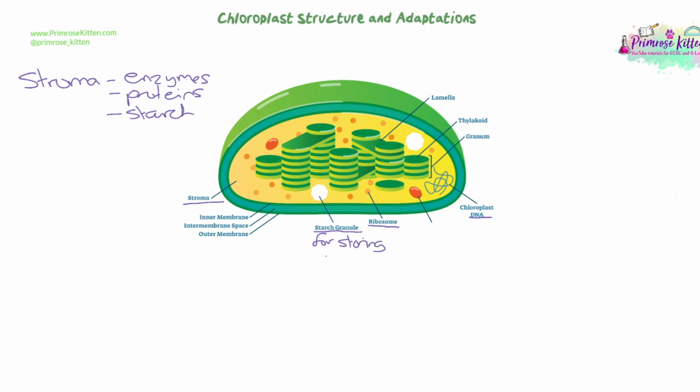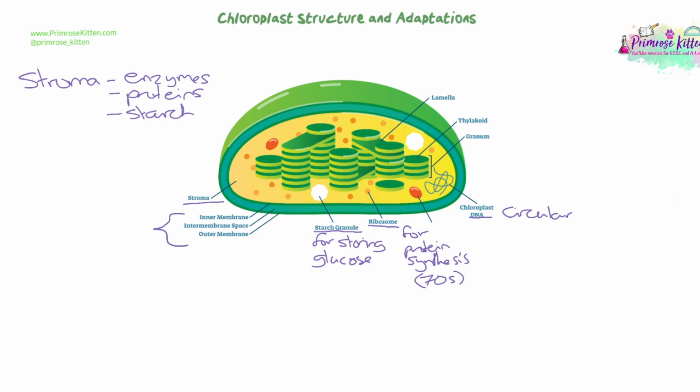The really interesting thing about the DNA and the ribosomes and their presence is that they're evidence that the chloroplasts were probably once free living bacteria. The chloroplast DNA is circular, much like the bacterial DNA. The ribosomes are 70S ribosomes, which are also the same as bacterial ribosomes, the smaller kind. And so there's evidence here that at one point chloroplasts were able to live free like bacteria did, and then at some point they would have been engulfed or absorbed into another cell, which is how they then became part of what we now have as eukaryotic cells. And this theory is known as the endosymbiotic theory.